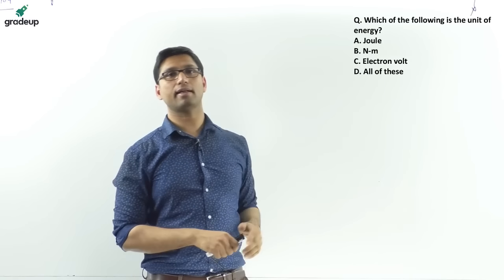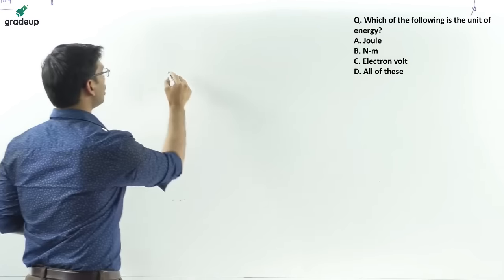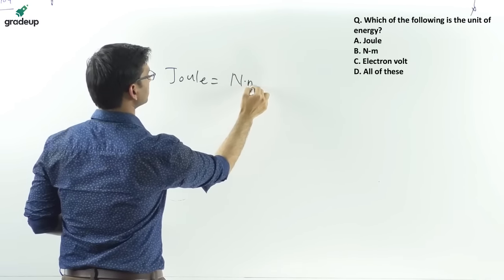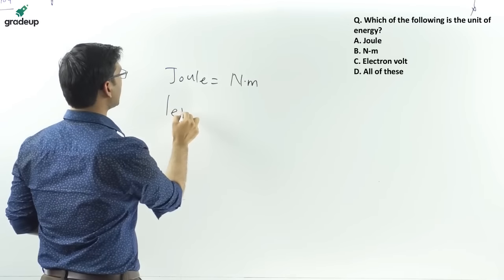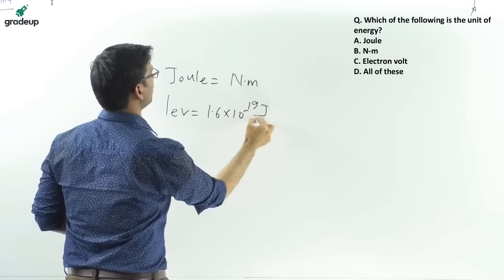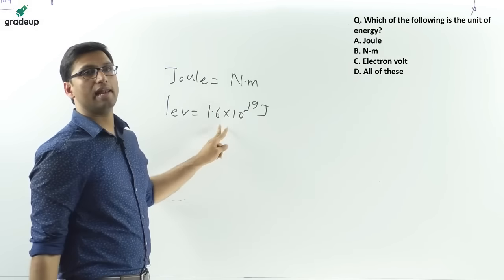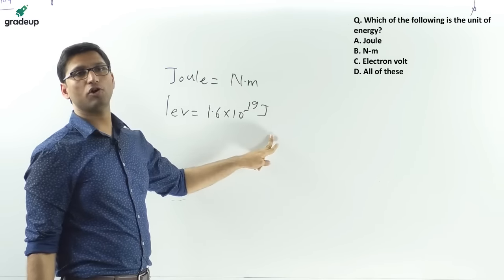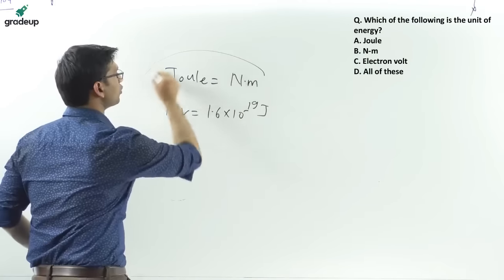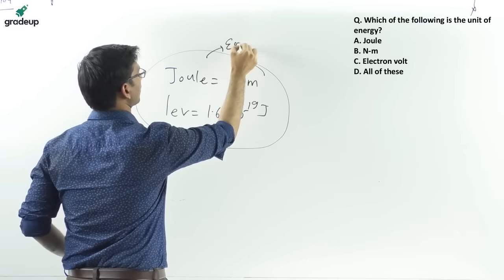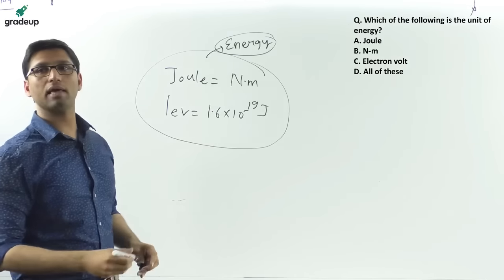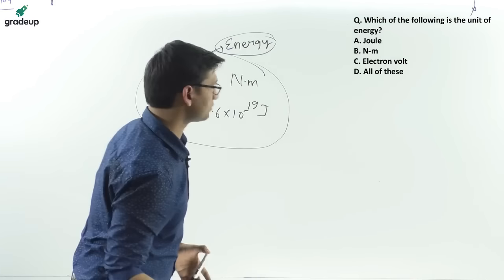Option number D will be the correct answer. Not wasting much time. The unit of energy is joule, and this is equal to Newton meter. And we know that 1 electron volt is equal to 1.6 into 10 power minus 19 joule. That means electron volt is also a unit of energy, like joule and Newton meter. These are all units of energy in different forms. So option D is correct.